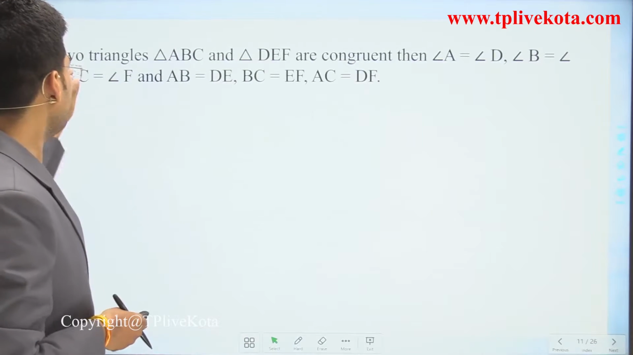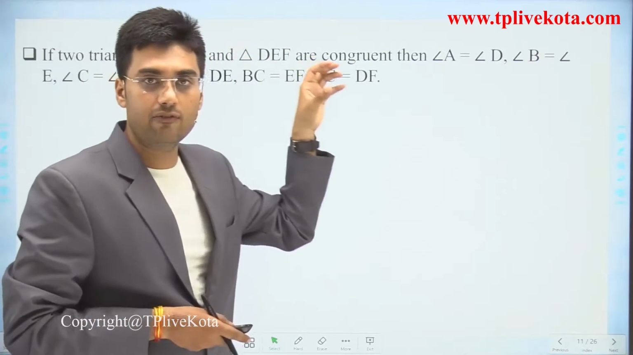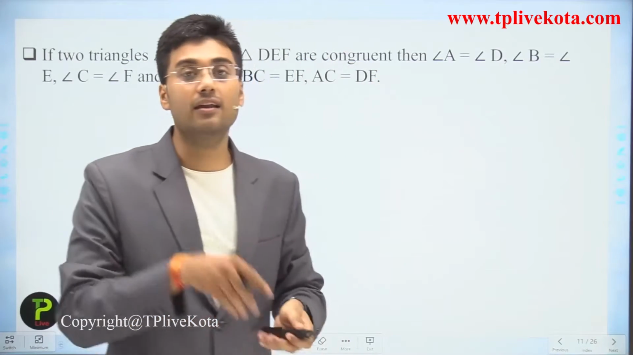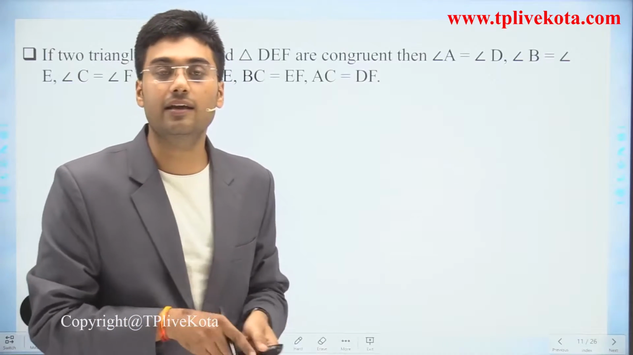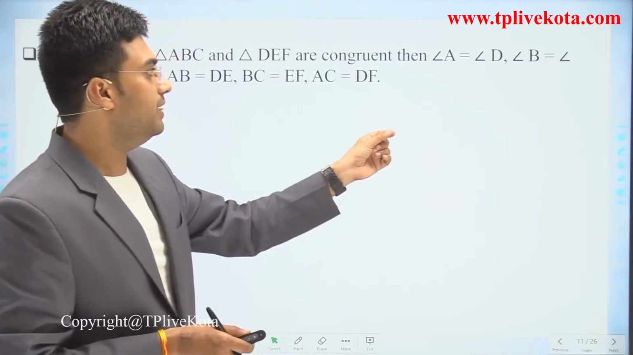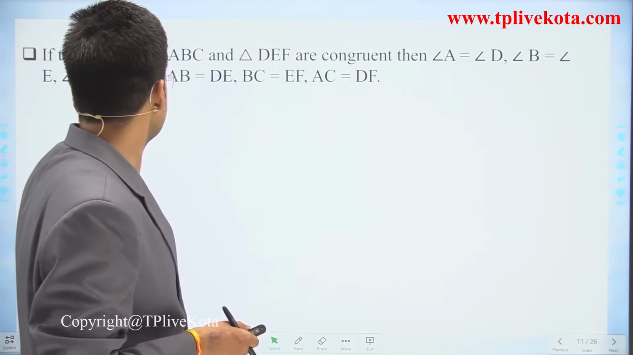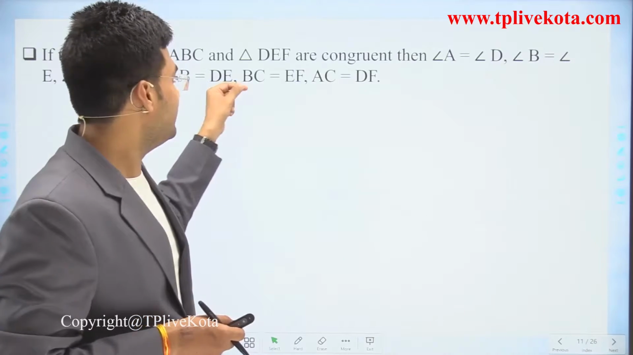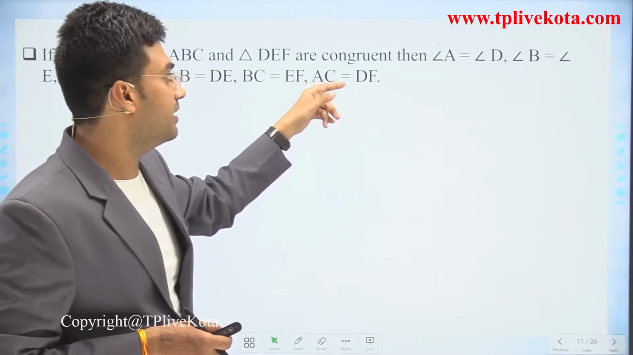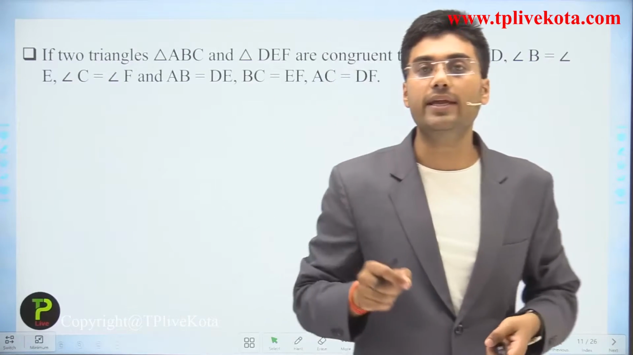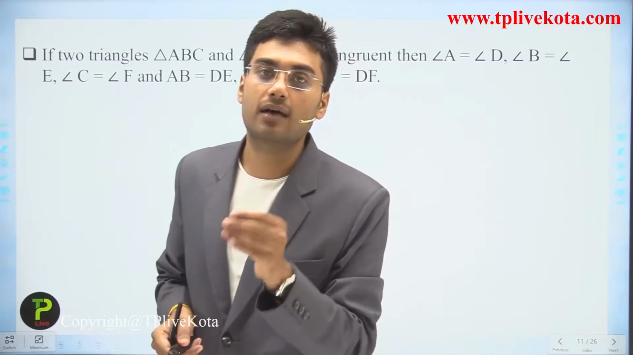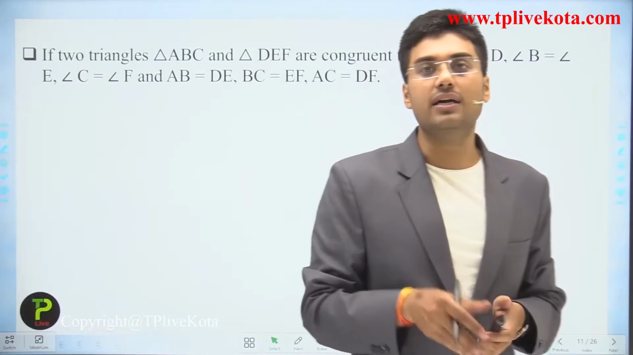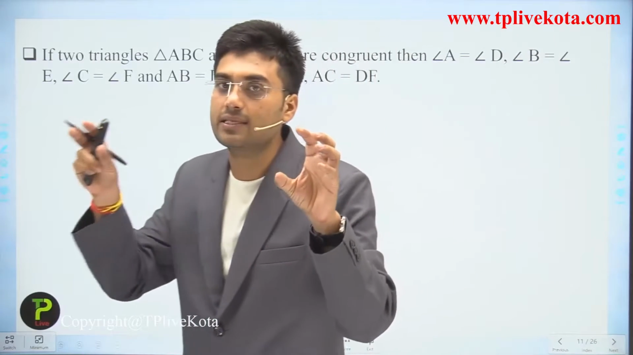If two triangles ABC and DEF are congruent, then angle A is equal to angle D, angle B is equal to angle E, angle C is equal to angle F, and AB is equal to DE, BC is equal to EF and AC is equal to DF. So we can say that all the corresponding angles and all the corresponding sides are equal for these two triangles. Why? Because we know that congruent figures are those figures which have the same shape and same size.